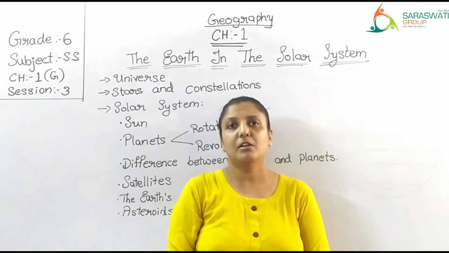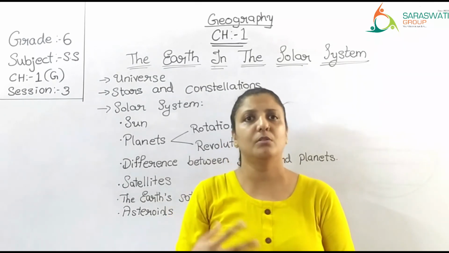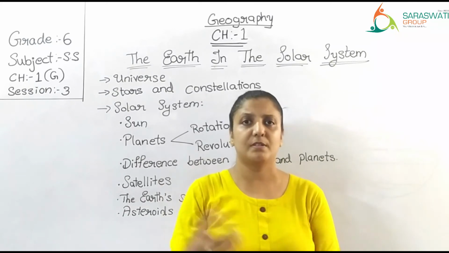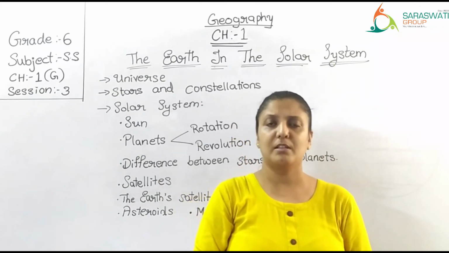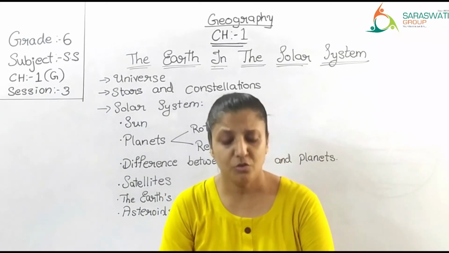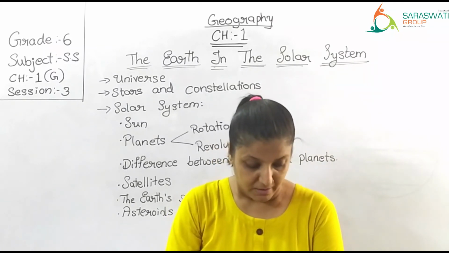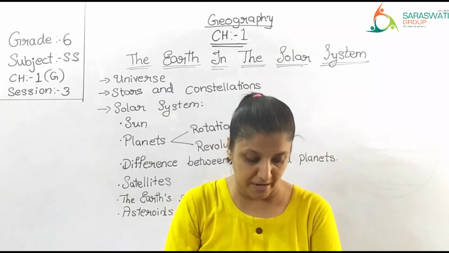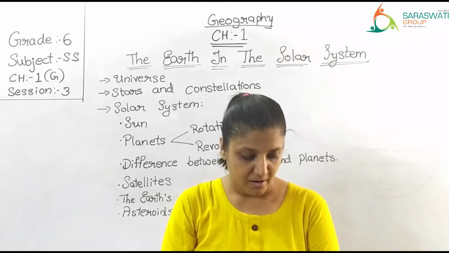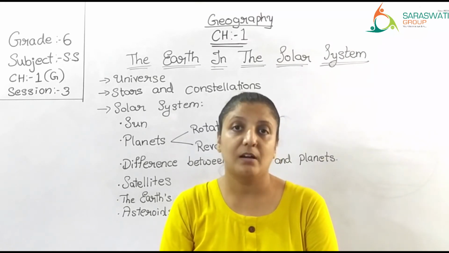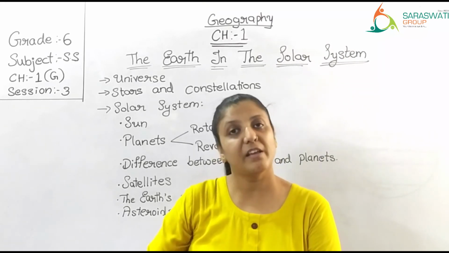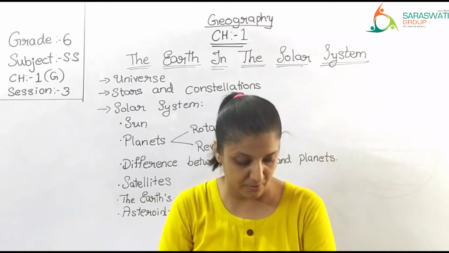We say tootta tara. We also pray for wishes, wish मांगते हैं टूटता तारा देखते हुए. So what are they? You may even have made a wish thinking that it is a falling star, टूटता तारा. उसे देखकर विश भी मांगी होगी आप लोगों ने, right?